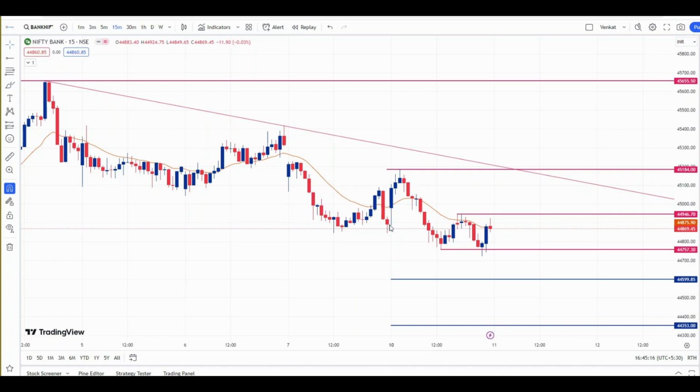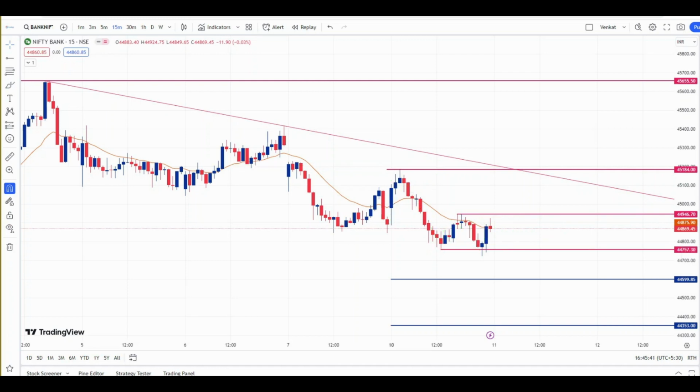Today, BankNifty opened near yesterday's, that is Friday's close, and it has given an upside move, and again it has taken resistance from this level, 45,185, and it has given a straight fall from this level, and it has made a low of 44,750, and after that the index has not moved much. It is only in range between these two levels.